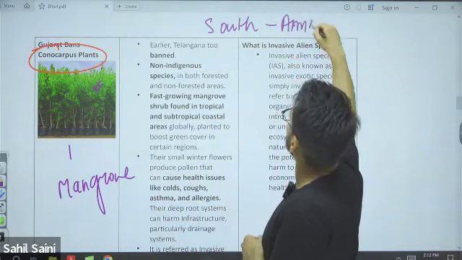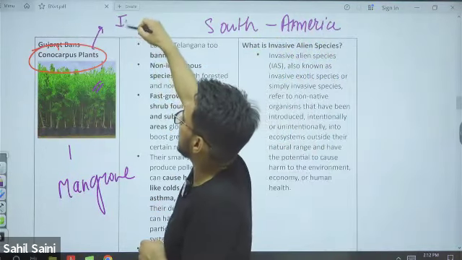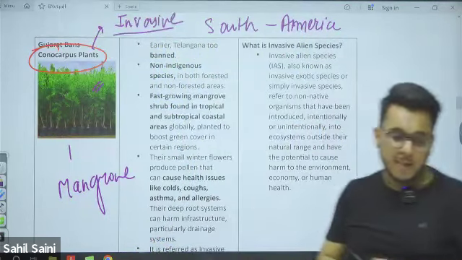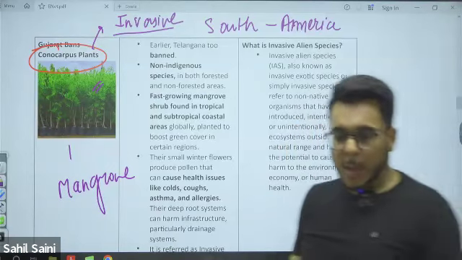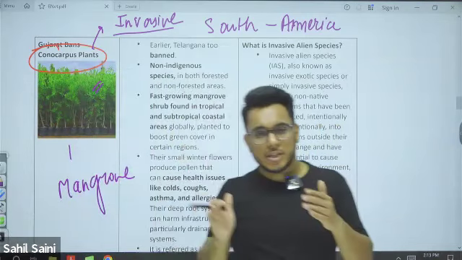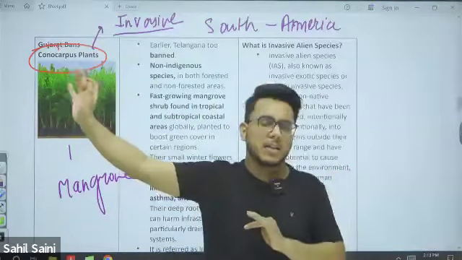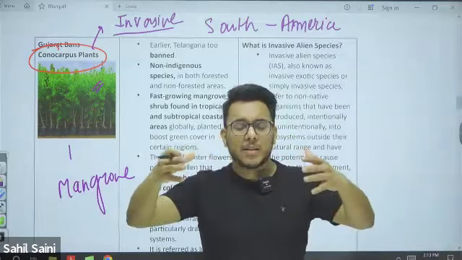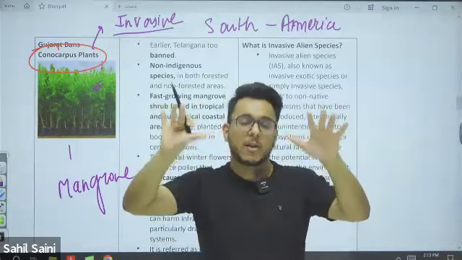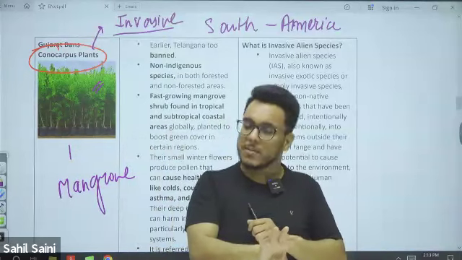It got introduced in India, and now this Conocarpus has been declared as an invasive species. Basically, guys, invasive species are the ones which are not native to that particular area. They have been brought from some other country, and they grow very rapidly, and they become a threat to the native species of flora and fauna. We refer to those species as invasive species. We have invasive species of plant also, and we have invasive species of animal also.